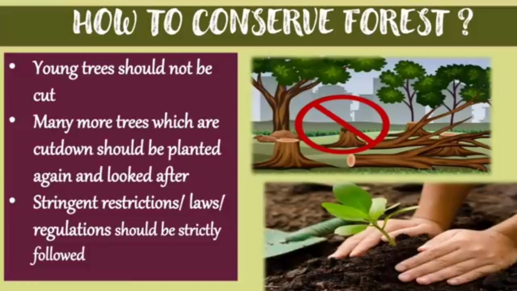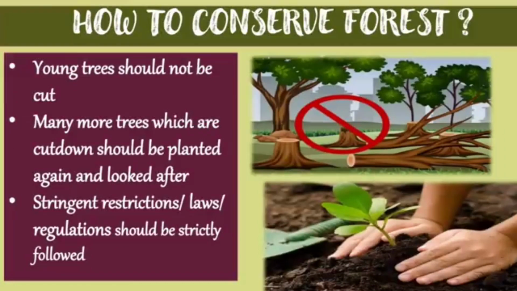So for that, what you can do is, young trees should not be cut down. Many more trees which are cut down should be planted again and looked after. Yes, the more you cut the trees, the more you keep on planting them, so that there is not a shortage of things at a certain period of time.